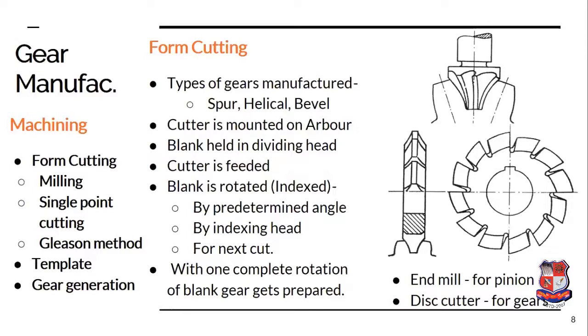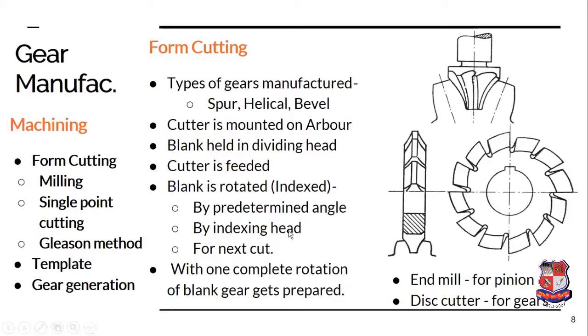Then the gear is indexed by an angle equal to the pitch angle. Again, the cutting will take place, and similarly, the indexing is done. So, after one complete rotation of the gear, the complete gear is prepared. This rotation of the gear is known as indexing. Indexing is by a predetermined amount, and it is done by the indexing head.